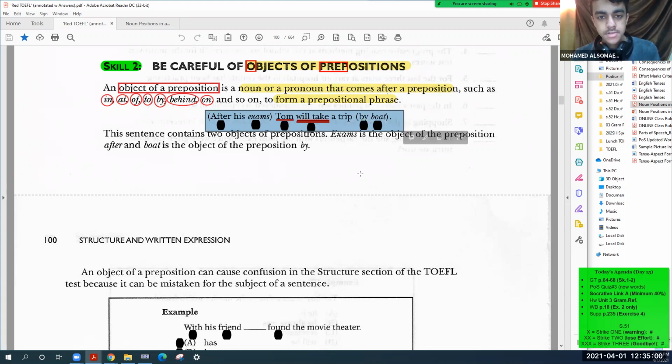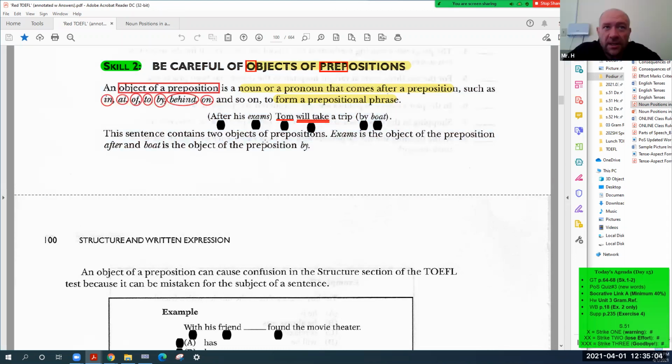Mohammed, can you read this example? After his exams, Tom will take a trip by boat. Can you explain each word here? What's the first one, After? Adverb? No, it's not an adverb. Anybody else want to guess? Preposition.